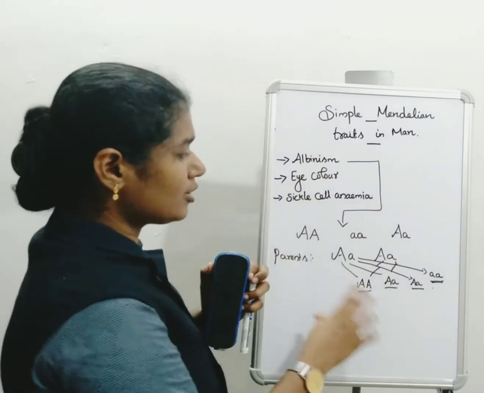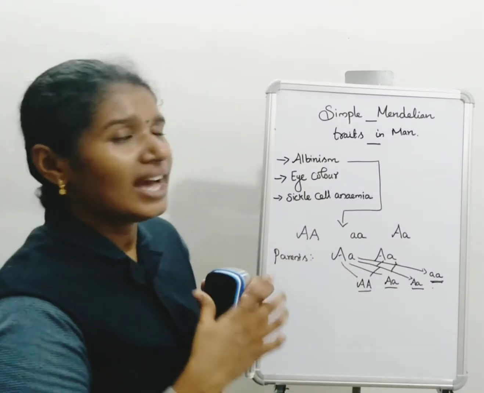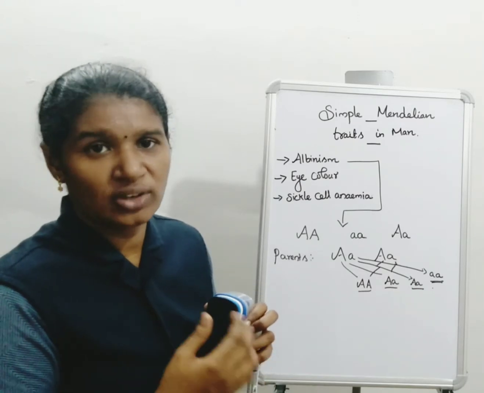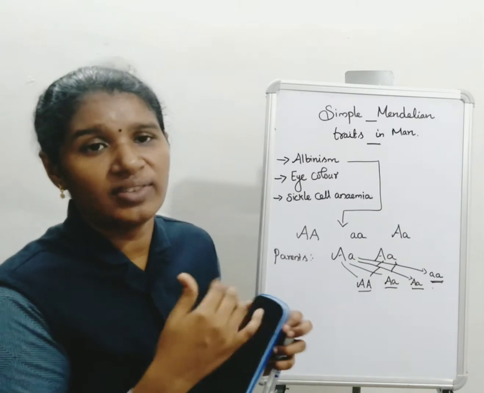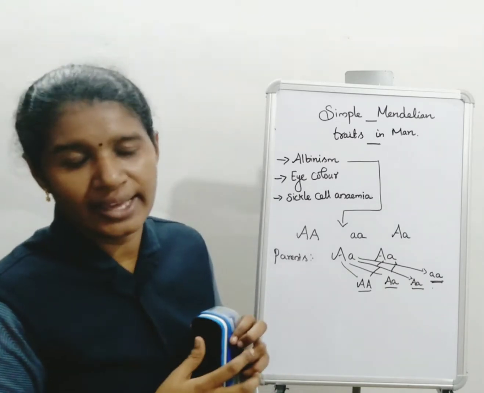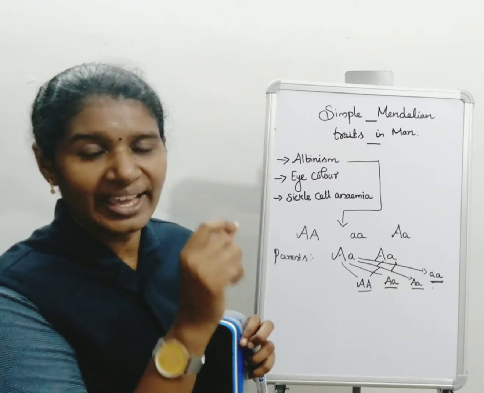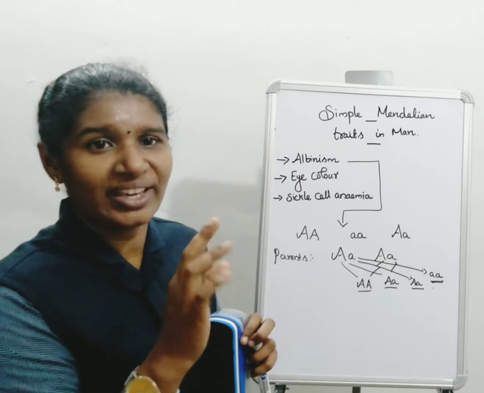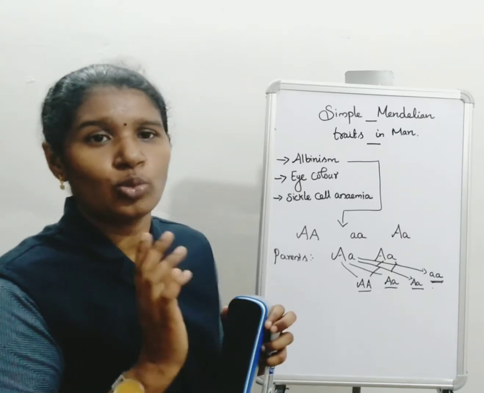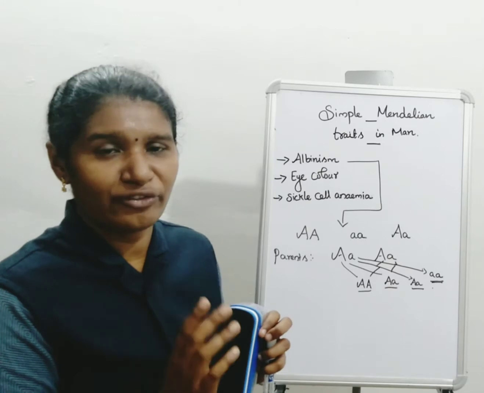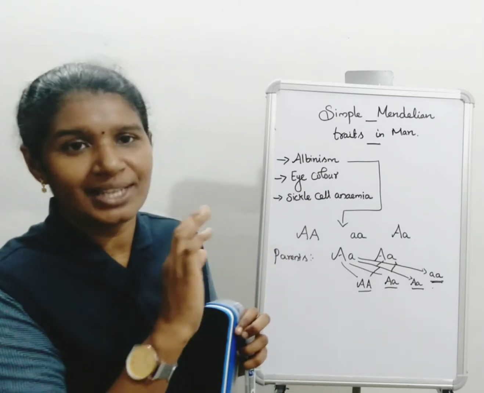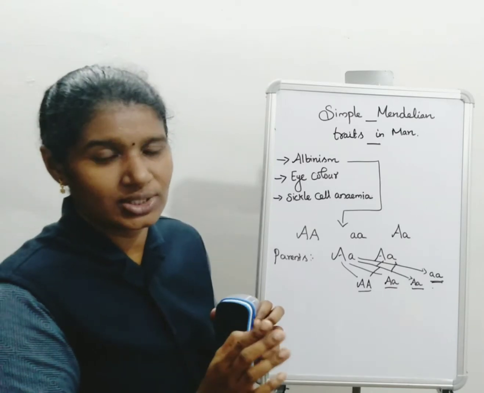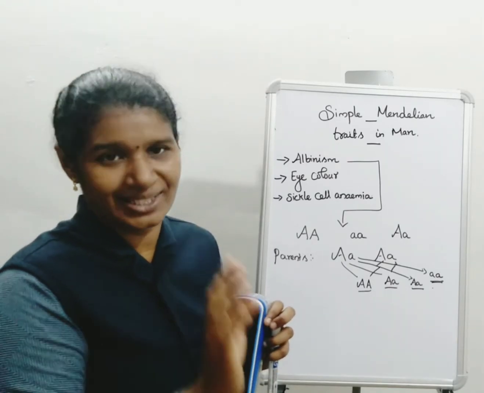Eye color also resembles that. In eye color, the dominant character is brown eye and the recessive character is blue eye. We can cross brown eye and blue eye, and in the F1 generation one of the results is blue. What is the reason? The Mendelian character, if we cross for one generation, will be expressed.